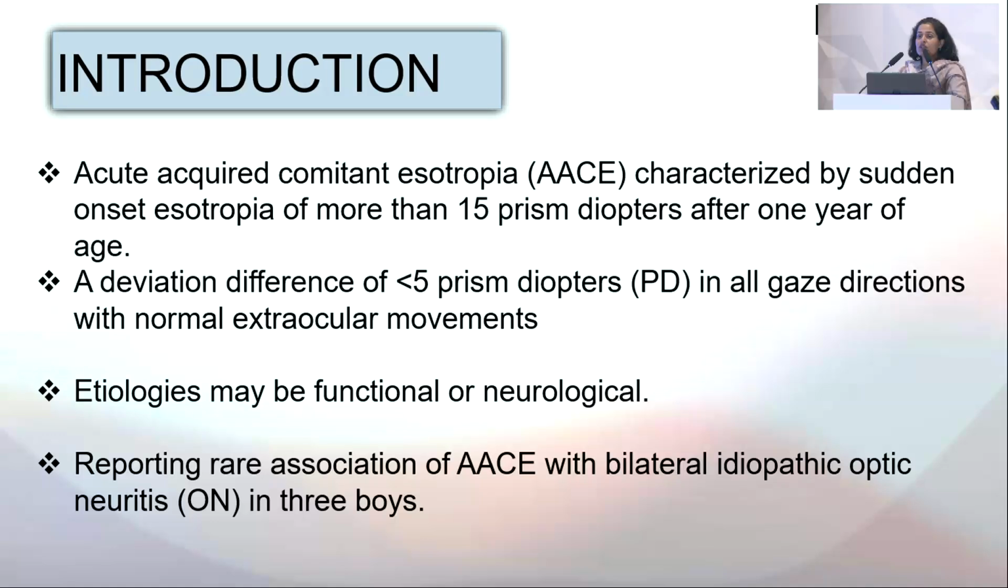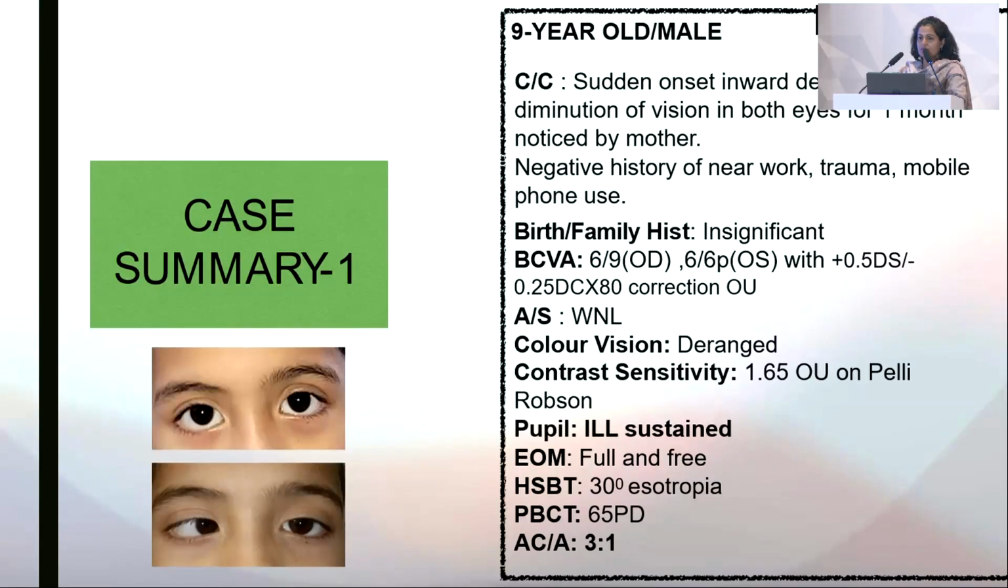As we all know, acute acquired comitant esotropia is characterized by sudden onset esotropia, which is usually more than 15 prism dioptres, and the age of onset is usually more than 1 year. It might be earlier as well. The difference of deviation between distance and near is less than 6 prism dioptres, and etiology may be functional or neurological. Hereby I am going to report 3 unusual, rare cases of acute acquired comitant esotropia in 3 boys, in whom, after MRI neuroimaging, the final diagnosis was bilateral idiopathic optic neuritis as an